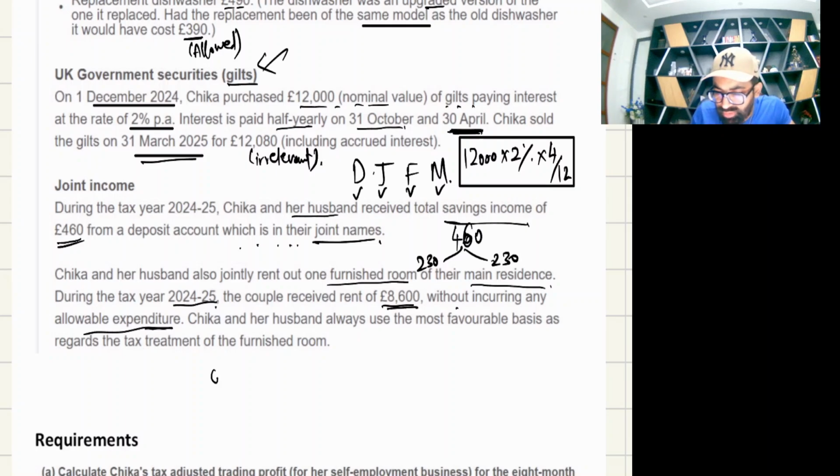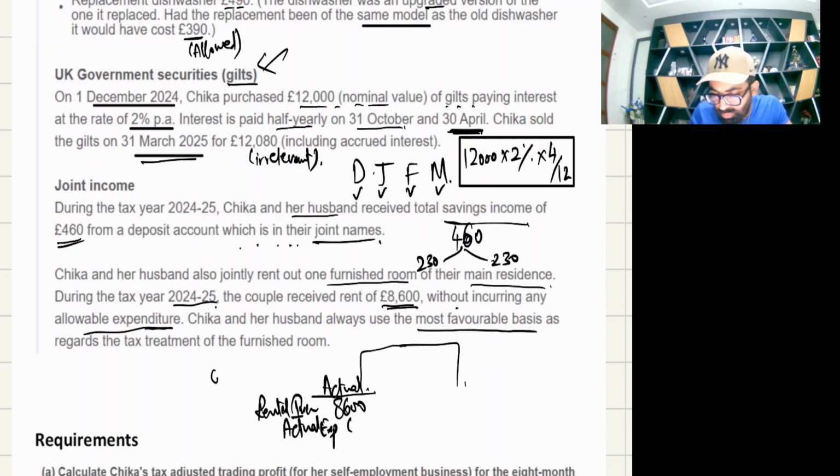Chika and her husband always use the most favorable basis as regards the tax treatment. Okay, let me explain. The first one is actual treatment. Their rental income is 8600 and their actual expenses are zero. So if they choose the actual expenses basis, then they have to pay tax on 8600 profit.